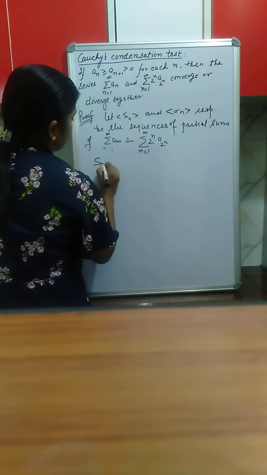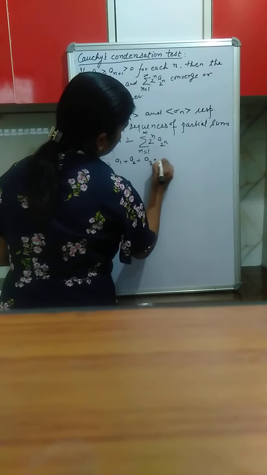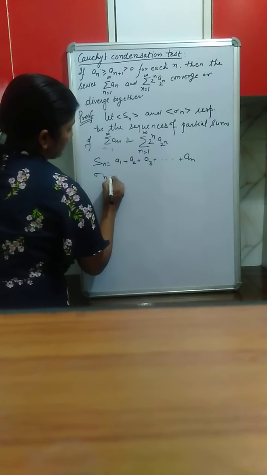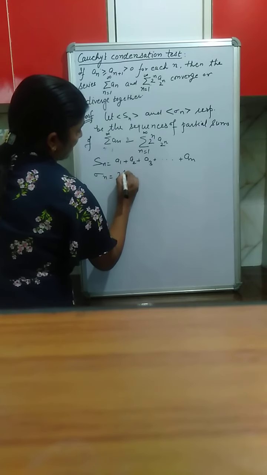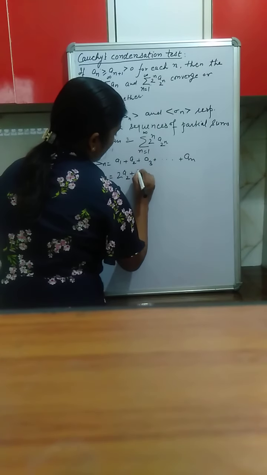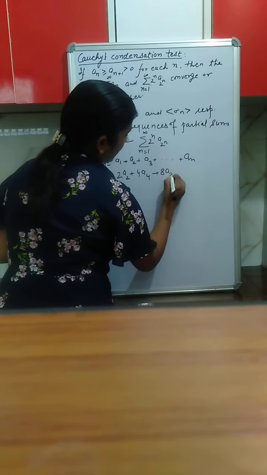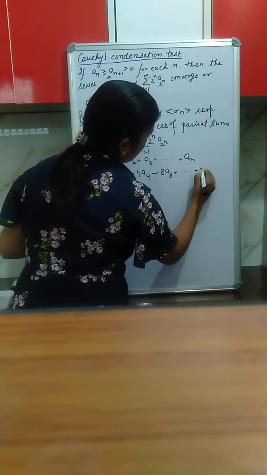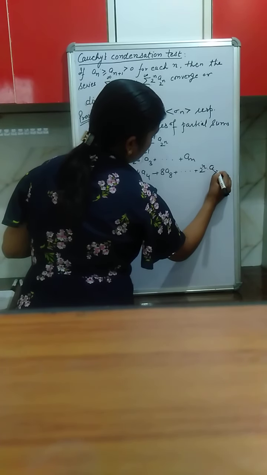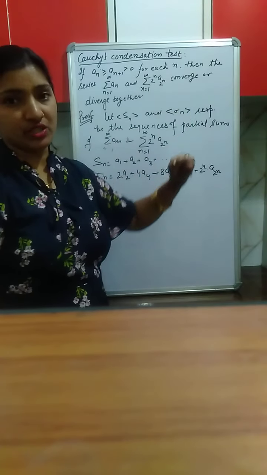That is S_n is a1 plus a2 plus a3 up to a_n, the sum of first n terms of series summation a_n, and sigma_n is 2 raised to the power 1, a_{2 raised to the power 1}, that means 2a2, plus 2 raised to the power 2 means 4a4, plus 2 raised to the power 3, 8a8, plus and so on, 2 raised to the power n, a_{2 raised to the power n}. Okay, we want to prove that this and this will converge or diverge together.